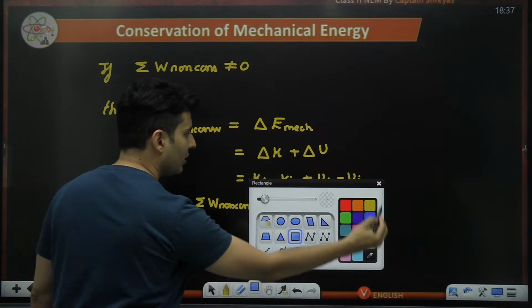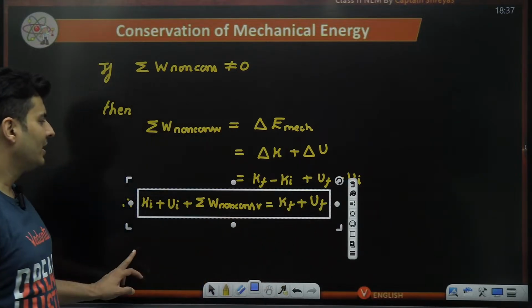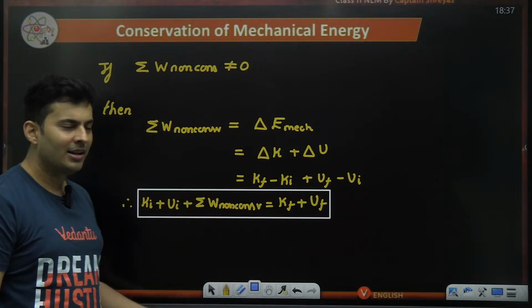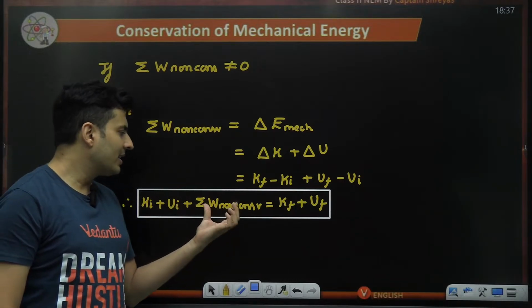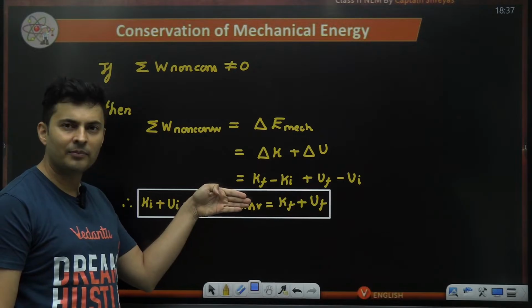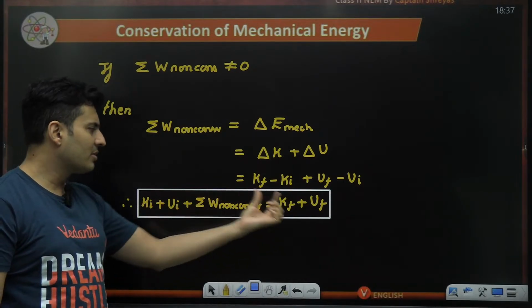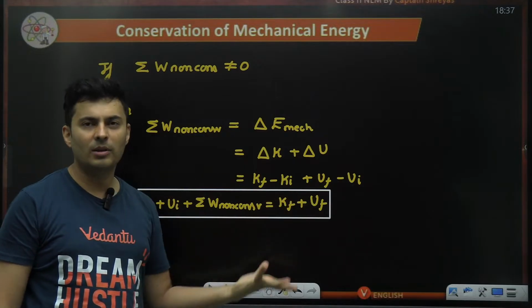So this is what you will get in case that work is there. This is more like a God formula, because if energy is conserved mechanically, then this term will be 0, so it will not even come. But if it is involved, you can just modify the equation and still solve the problem.